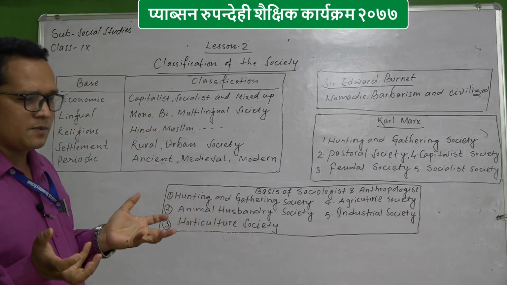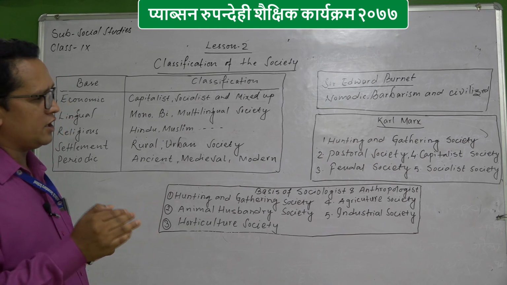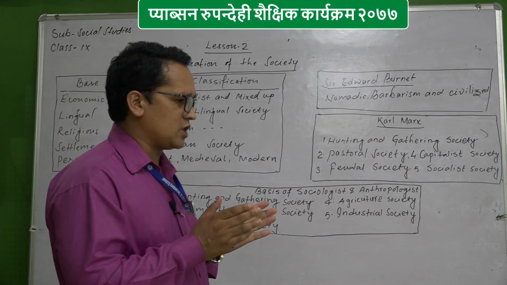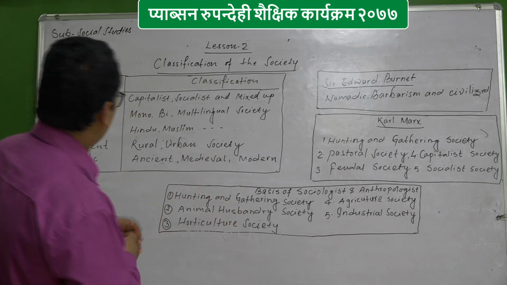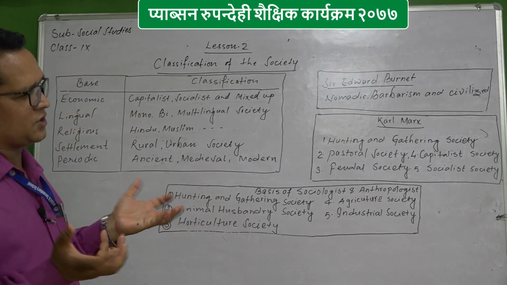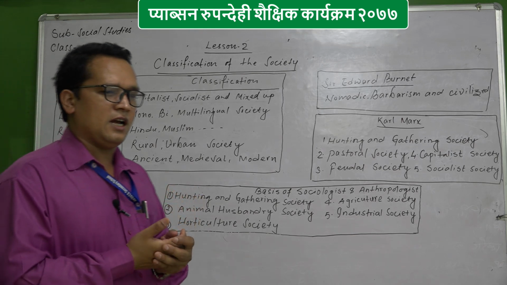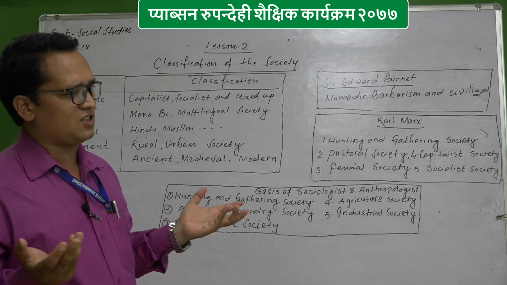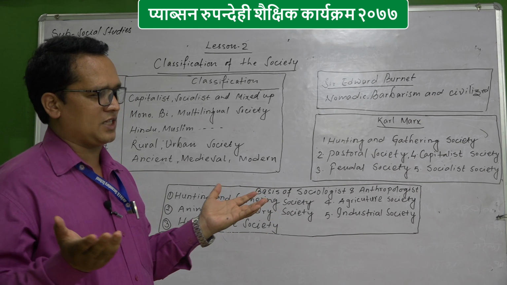Karl Marx observes through the basis of similarities or dissimilarities, some evolutionists observe how one after another is developing, and others observe by language, by religions, and by settlement area. There are various ways to observe and classify society.